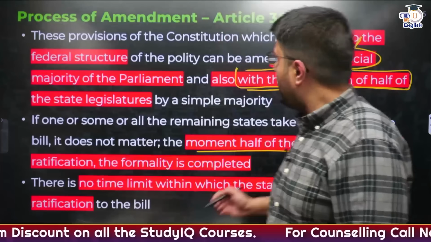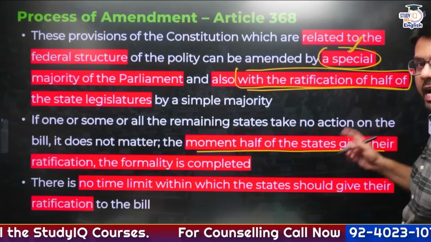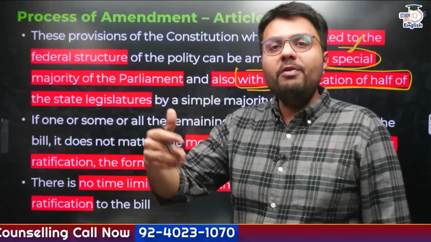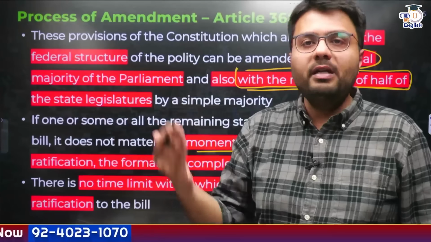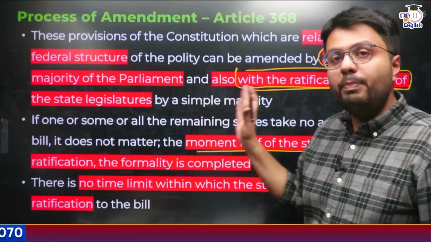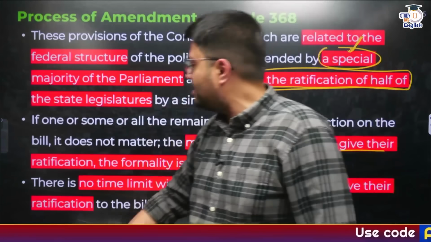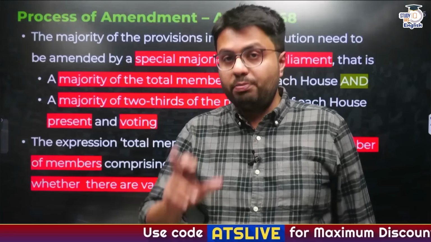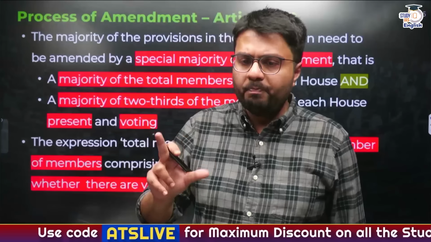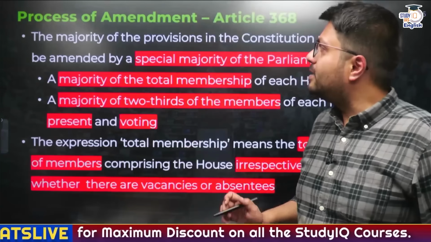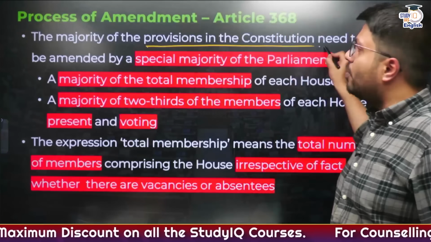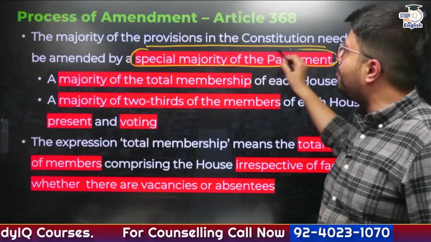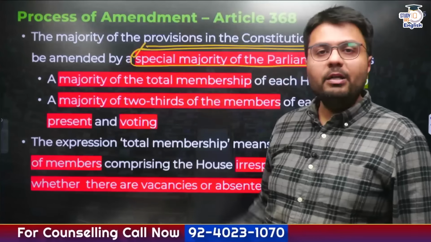Now you must be thinking, what is this special majority? I told you about simple majority. Simple majority, once again, is more than 50% of members present and voting. So how different is special majority from simple majority? Let us understand this. And this is given in the other half of Article 368, specifically Article 368(2). Article 368(2) says that the major provisions of the Constitution can be amended by what is called a special majority of parliament. And what is a special majority of parliament?